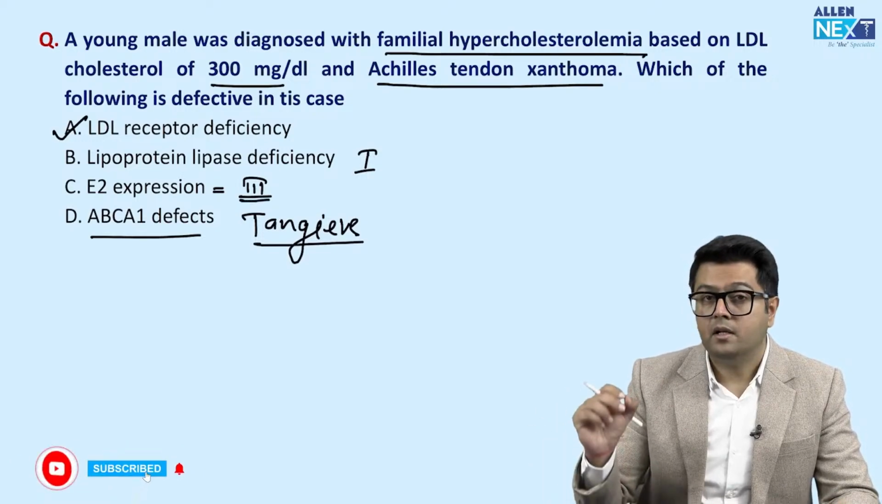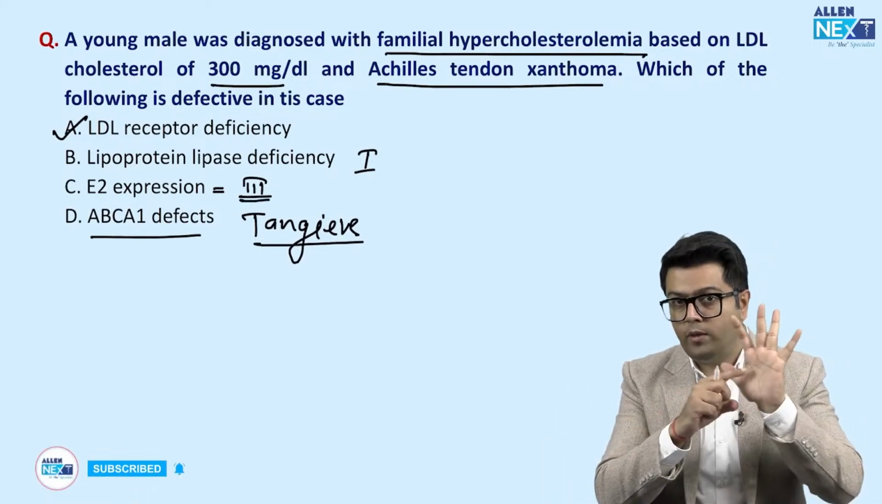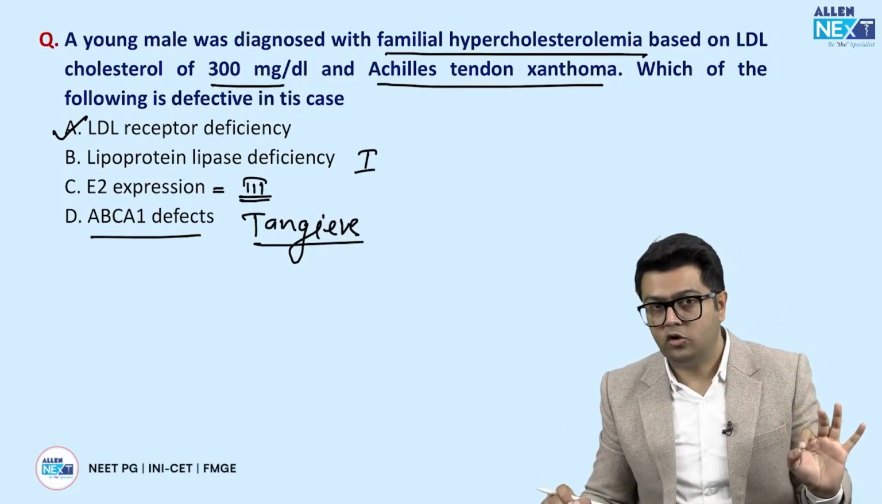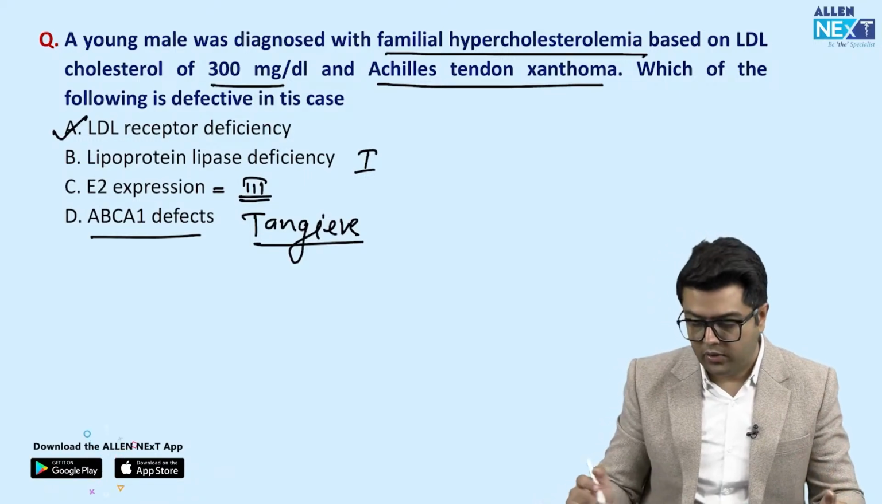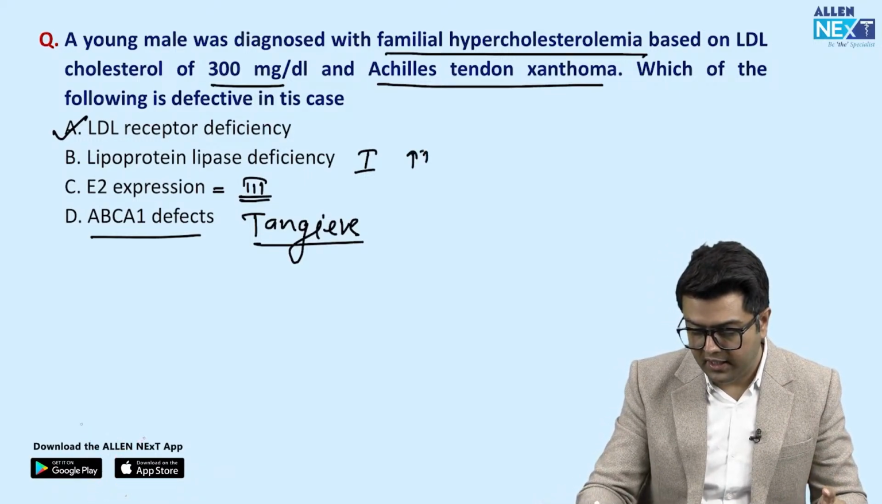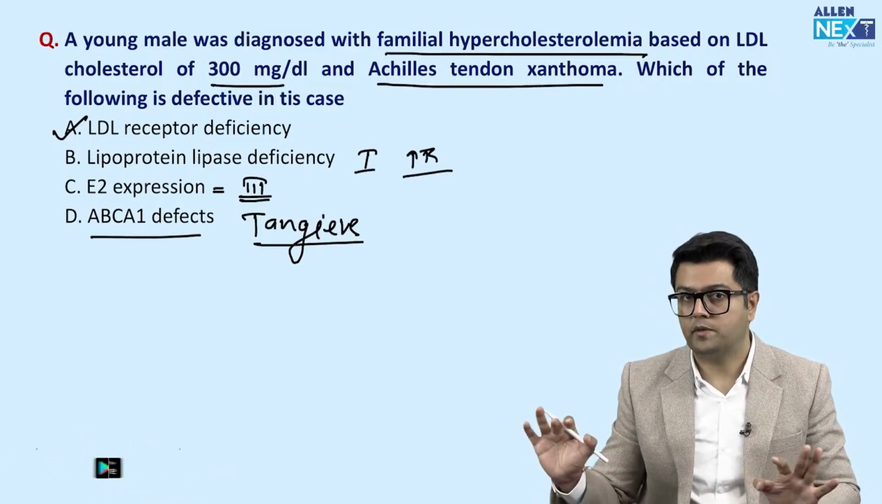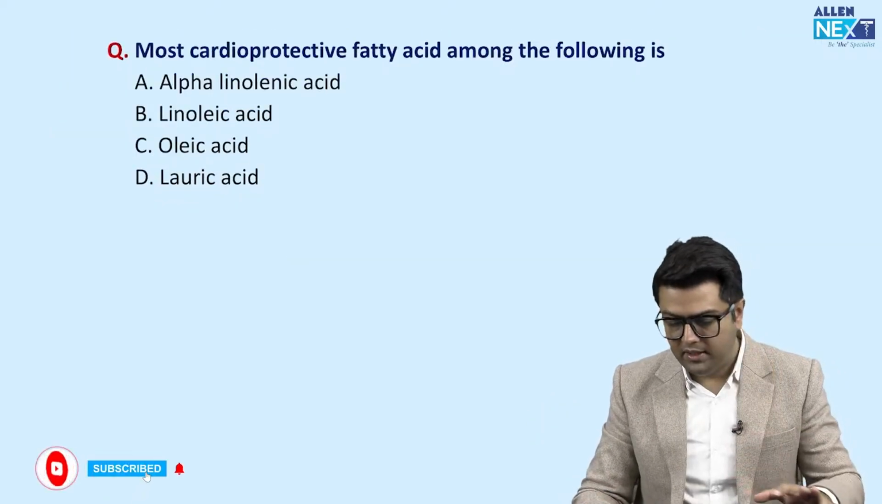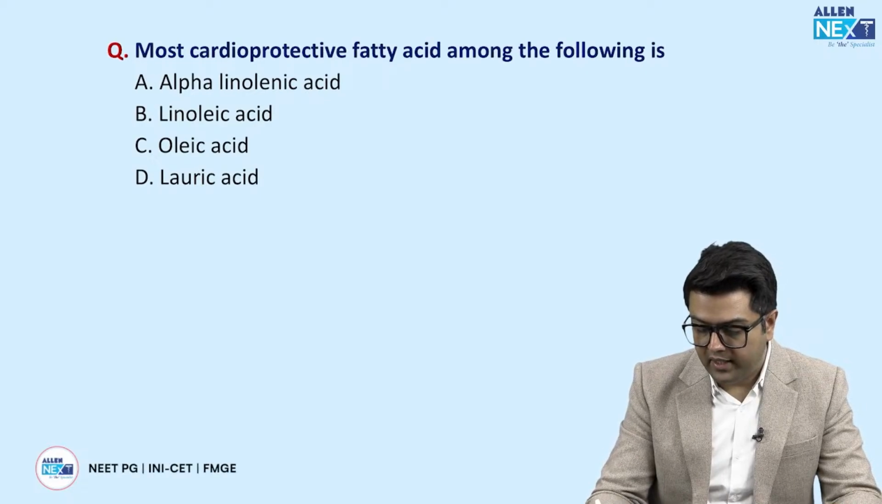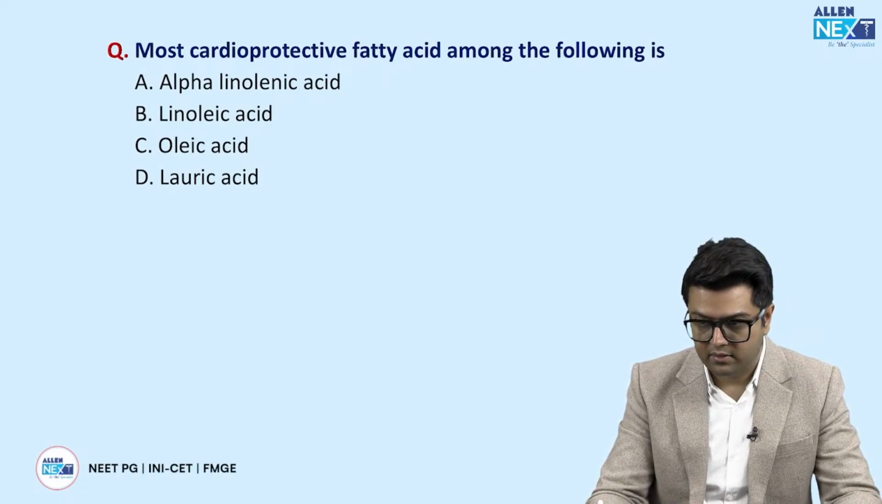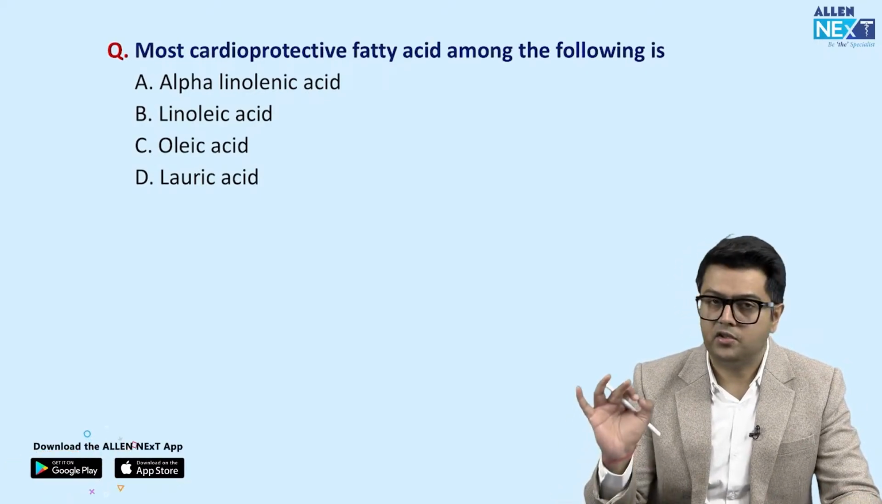Type 3, there is palm xanthoma. Okay, palm xanthomas we have to remember, and remnants of VLDL and chylomicrons accumulate. Type 1, TG is high and milky plasma is also present. So if you remember these few points, that's more than enough. Most cardioprotective fatty acid among the following is, see guys, essential fatty acids and essential amino acid.